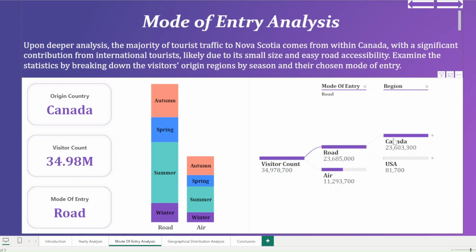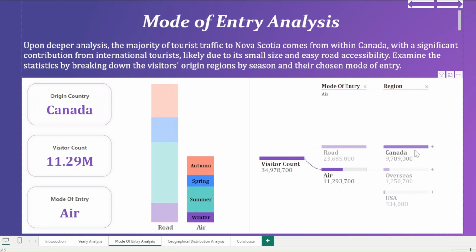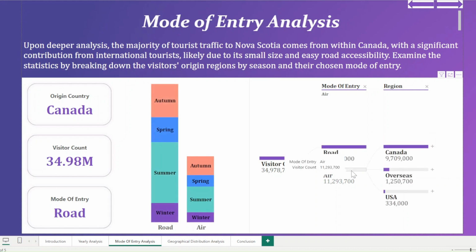And within road, we can expect Canada and US to be included. For air travel, we are including Canada, overseas, and USA. Now, either by road or by air, we can see that the tourism is mainly from within Canada, with a significant amount from US and overseas.